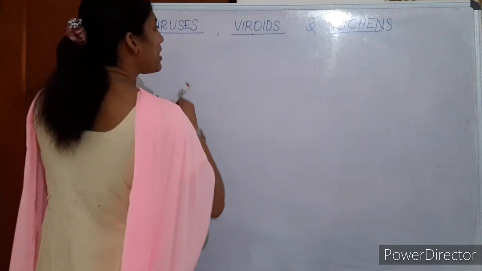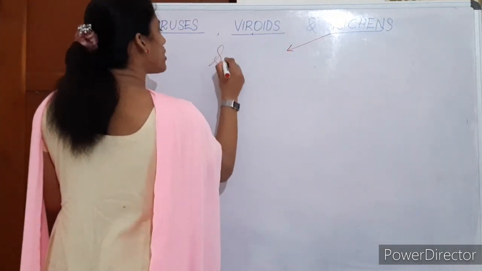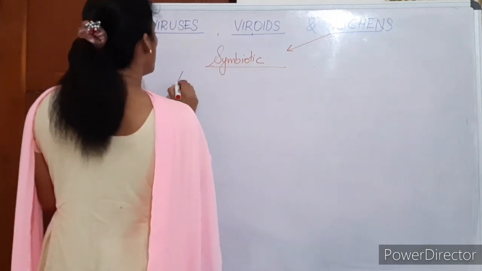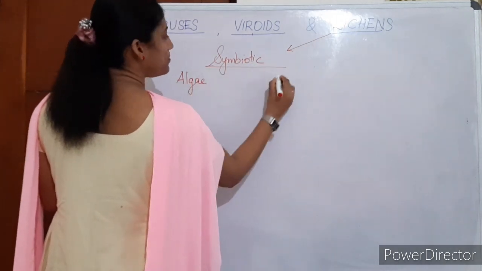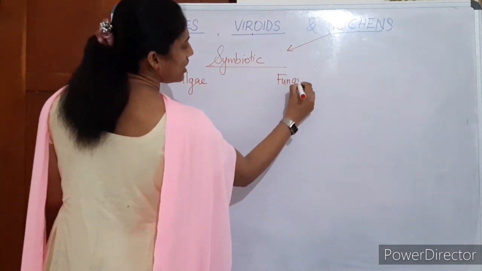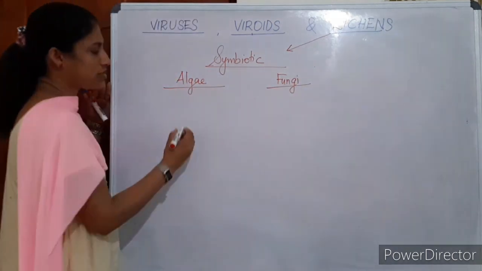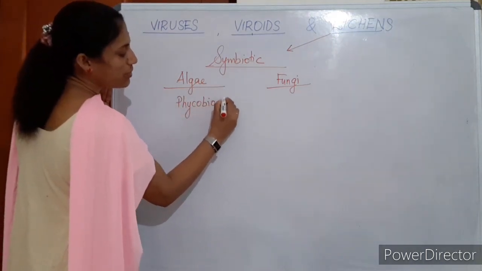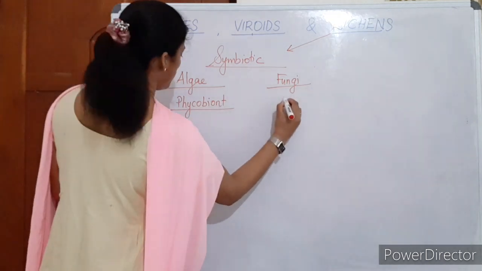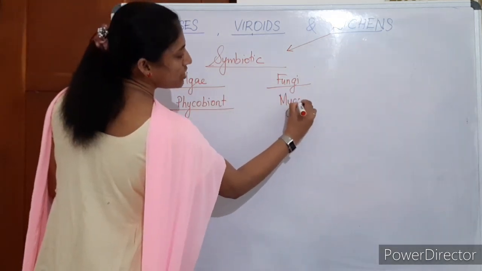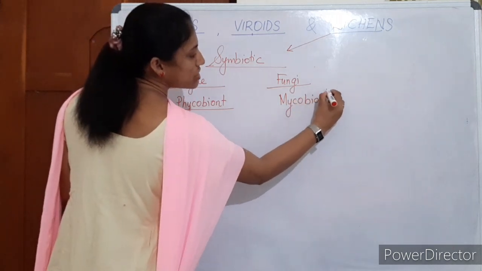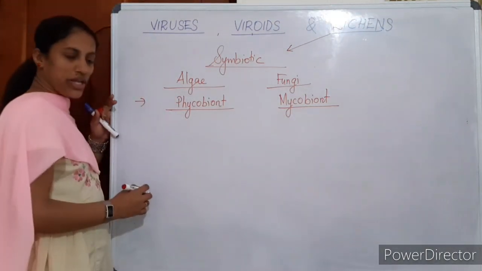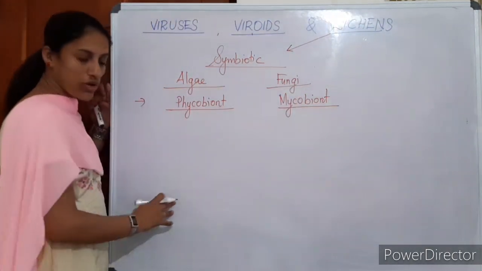About the lichens. Lichens, you know, are symbiotic. They show two organisms existing together, both algae and fungi, as you studied earlier. In lichen, both algae and fungi exist together. Some more elaboration is required from the entrance exam point of view, which we will discuss later. Now just understand the two members: the algal partner is called the phycobiont, and the fungal partner is called the mycobiont.